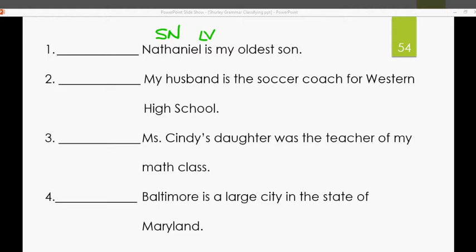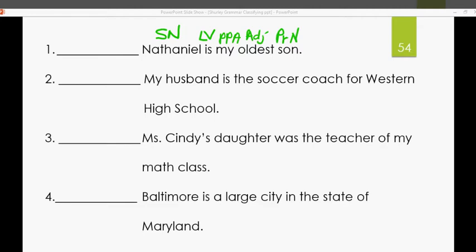Nathaniel is my oldest son. That's going to be PRN for predicate noun. Which son? Oldest son, adjective. Whose son? My son, possessive pronoun, adjective.